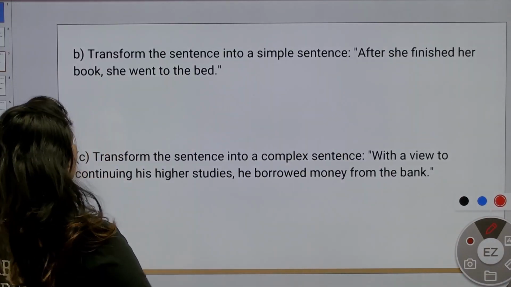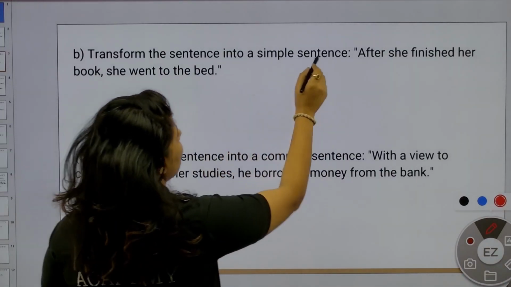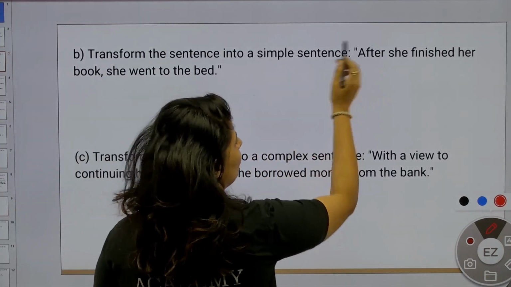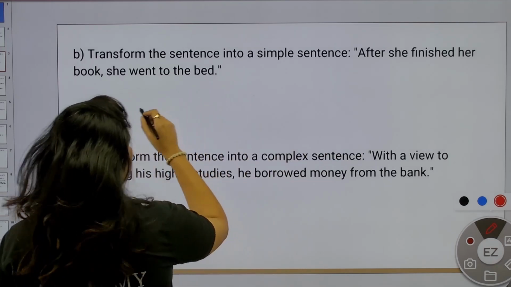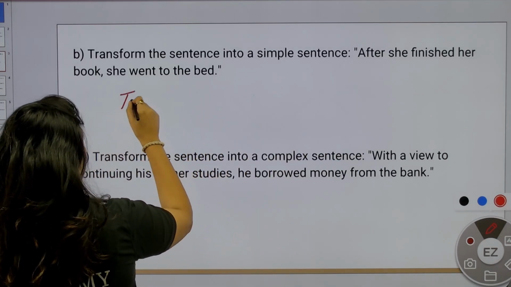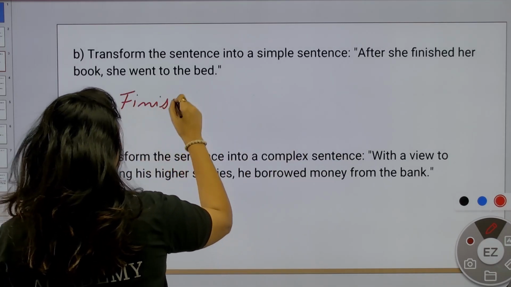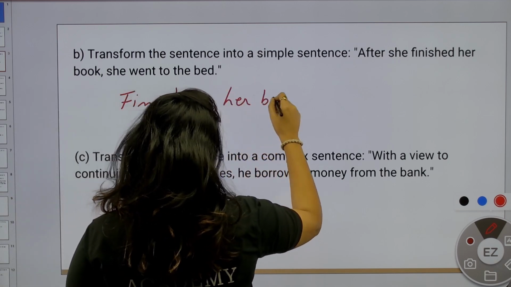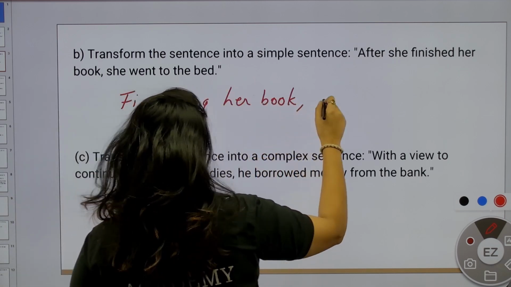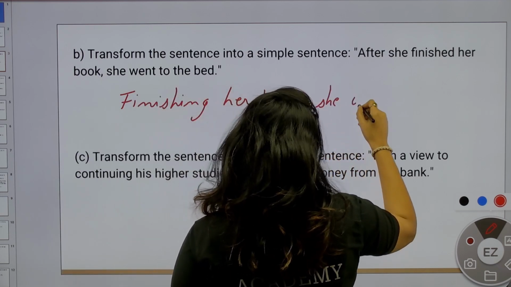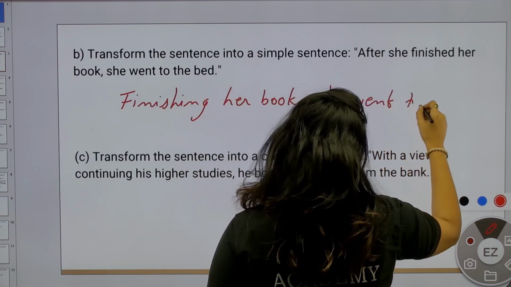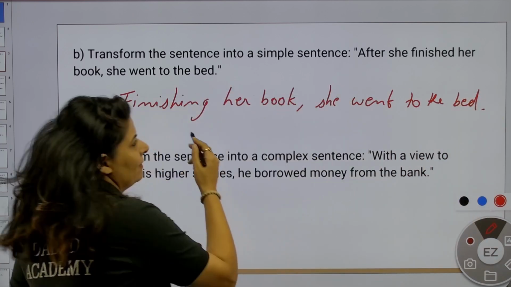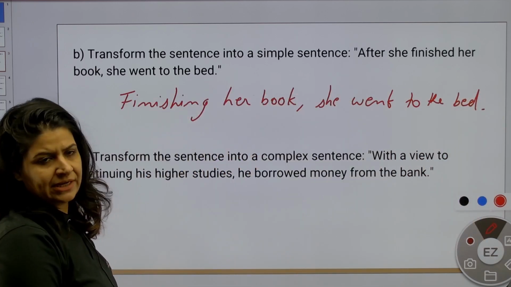Question number 2. Transform the sentence into a simple sentence. What we have to remove over here is after. Finishing her book, comma, she went to bed. Now, we have changed this sentence into a simple sentence.